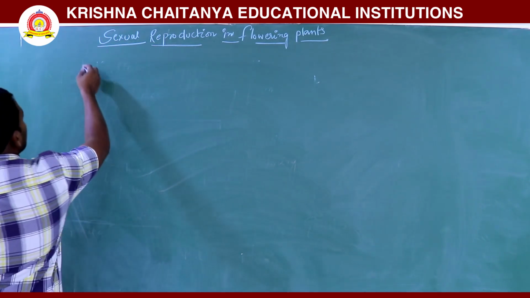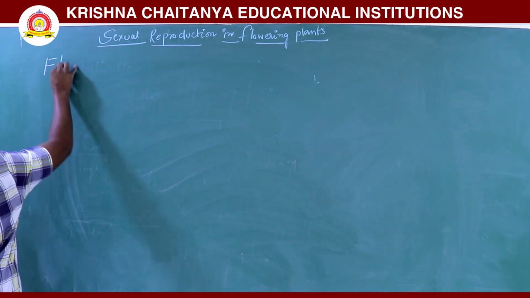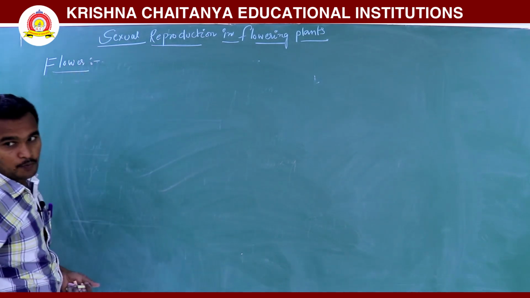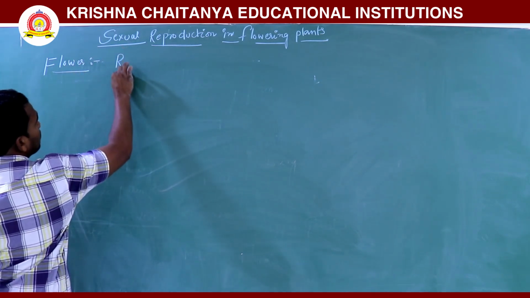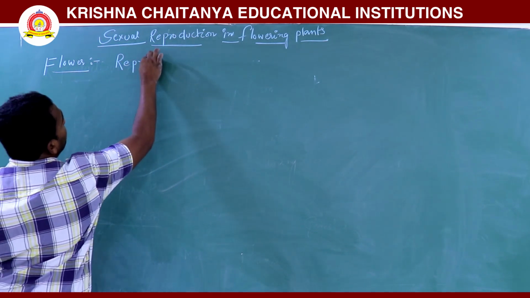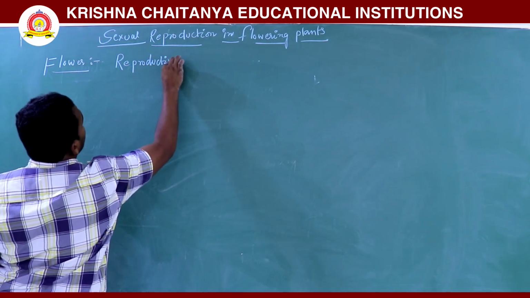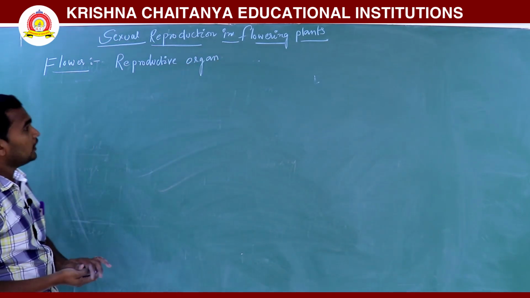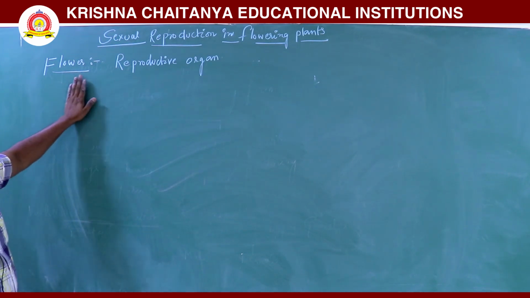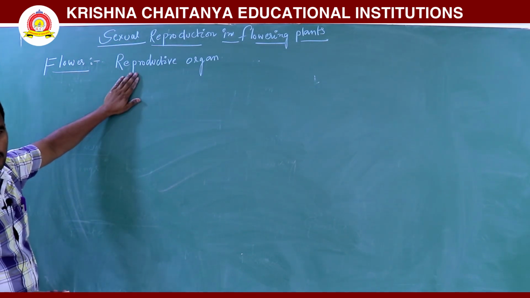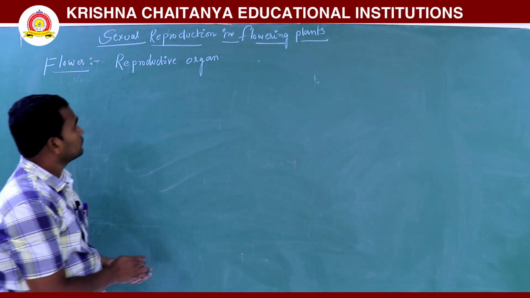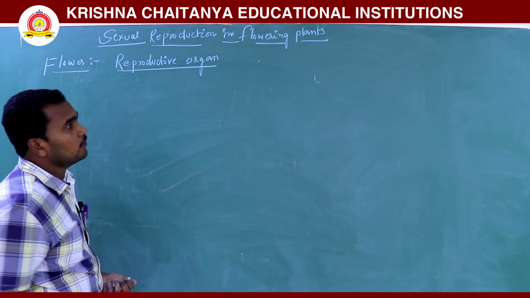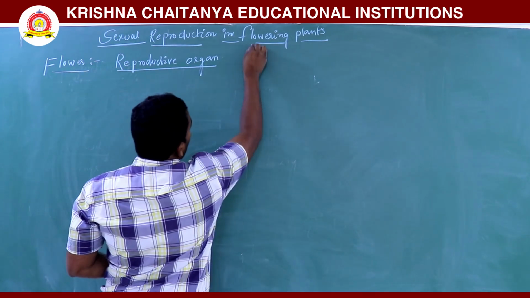If you see a flowering plant, the flower is a reproductive organ. We will see this only in angiospermic plants.